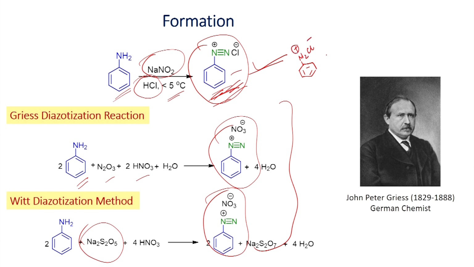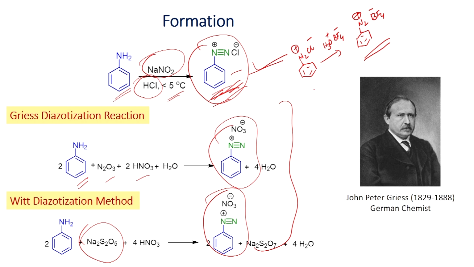For example, once we have this salt, you can react it and you will be able to form this tetrafluoroborate. This is very stable salt. You can isolate and keep at room temperature.